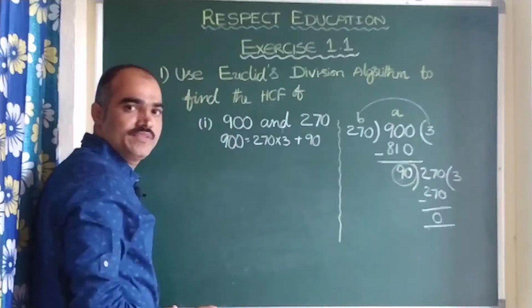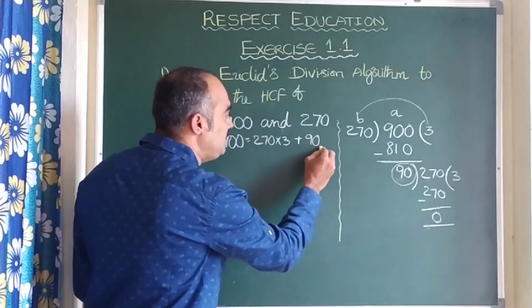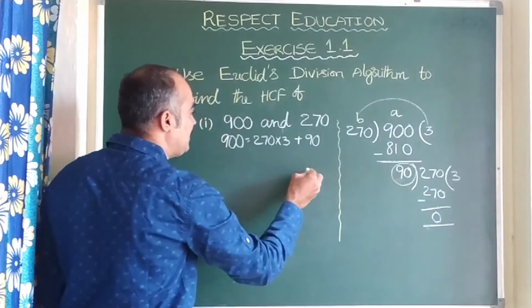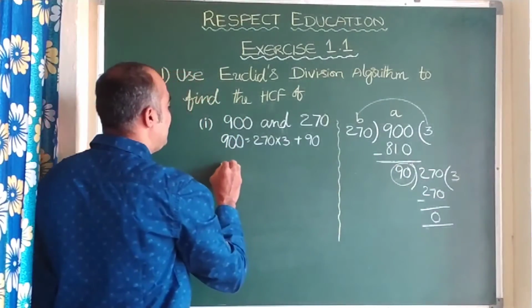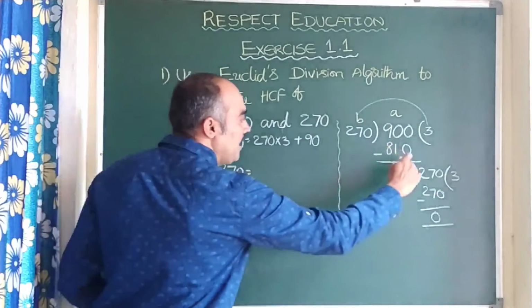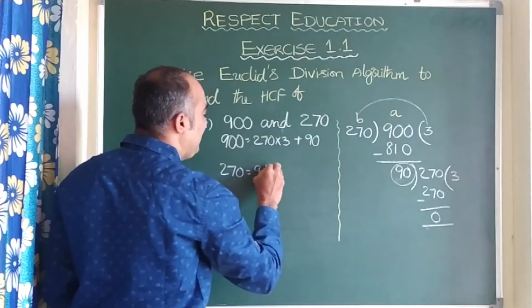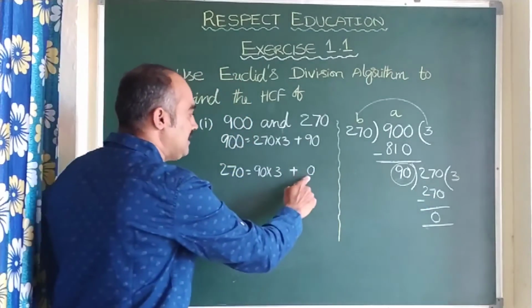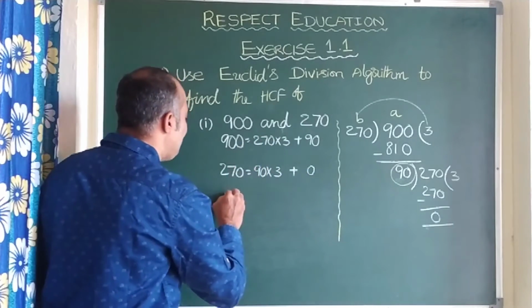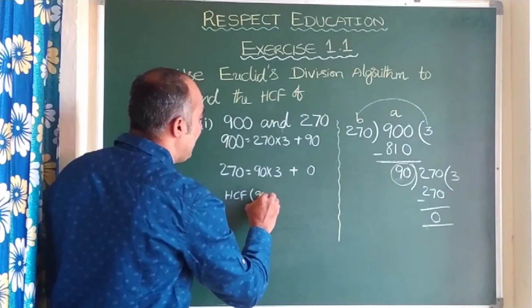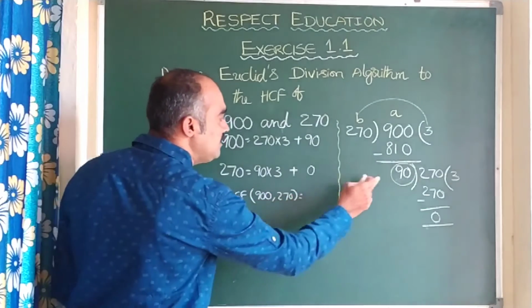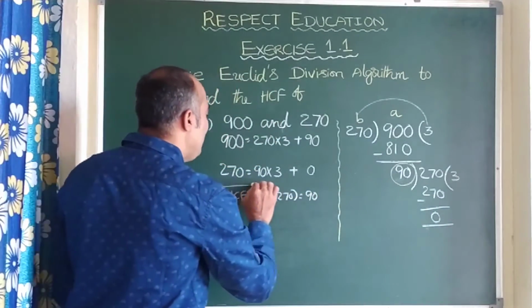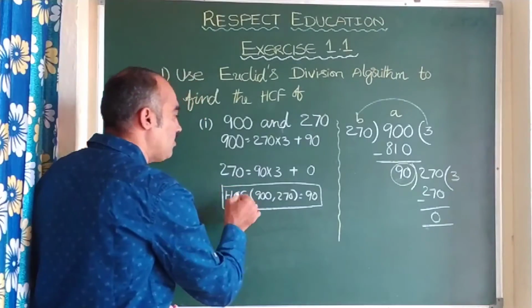Clear? Right? Here you observe, does it become 0? No. So still the problem is there. Now let us see, next you write this step. Here 270 becomes the dividend. 270 is equal to 90 into 3 plus 0. Clear? Here is the remainder 0? Absolutely 0. Now what is the HCF then? HCF of 900 and 270, who made it 0 here? 90 made it 0. Because of 90, 0 comes.